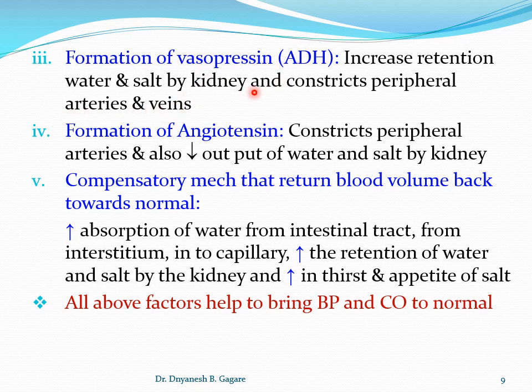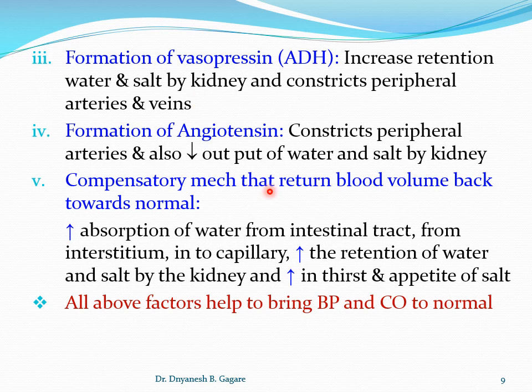So in this way, ADH has two effects. It retains the water and salt, which helps to bring the blood volume to normal, and it also acts on the blood vessels causing constriction, which all brings the blood pressure to normal.